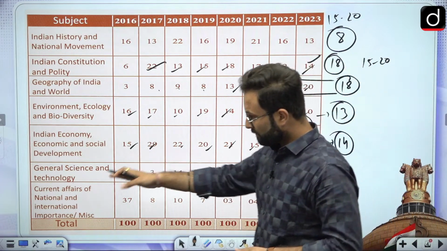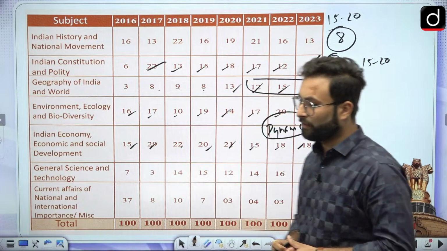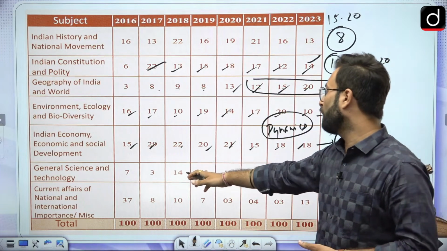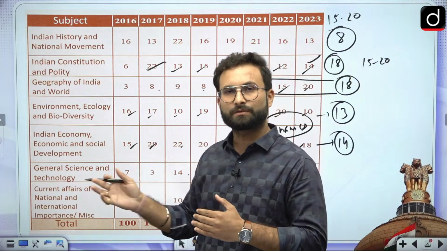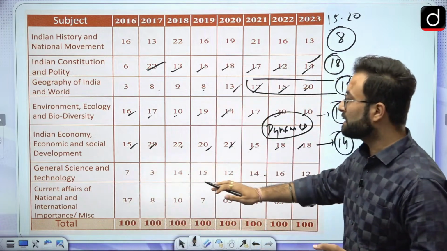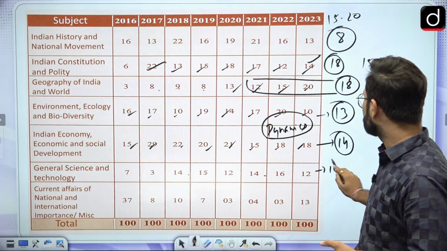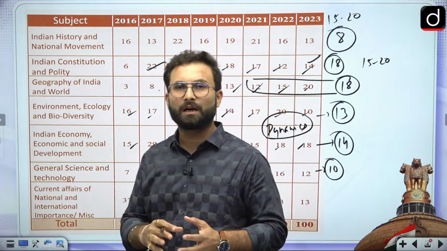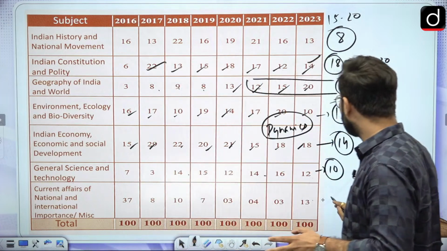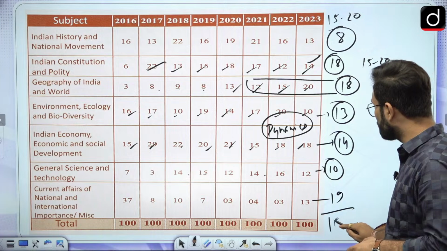Then when we are talking about general science, here you can see 7, 3, 14, 15, 12. So nearly 10 to 15 questions have been asked in the previous years. When we are talking about science and technology, this time also they have asked 10 questions from here. When we are talking about the other questions, current affairs and the miscellaneous part, they have asked nearly 19 questions from them, and that comes to a total of 100 questions over here.